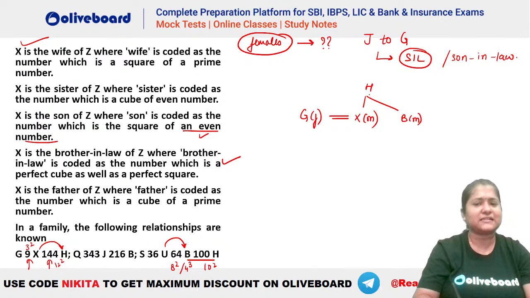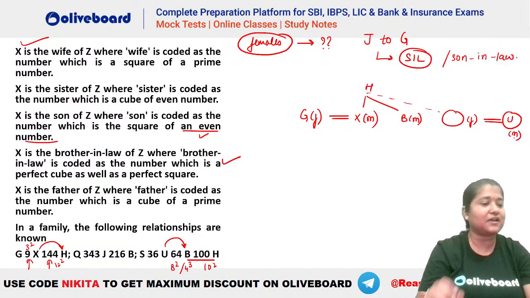That means we should have something like this. Let's say we have another sister here. Okay, and that sister should be married to this U, because U has to be the brother-in-law of B, something like this, right? Something like this should be formed. Okay, I hope this is clear.